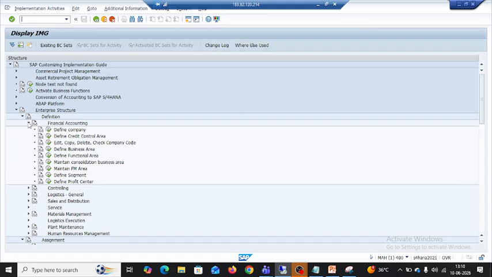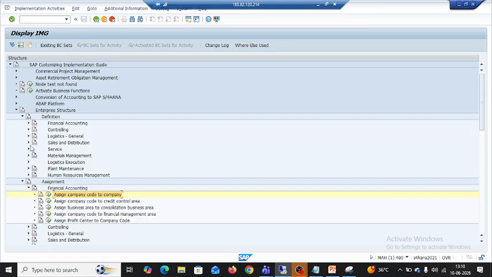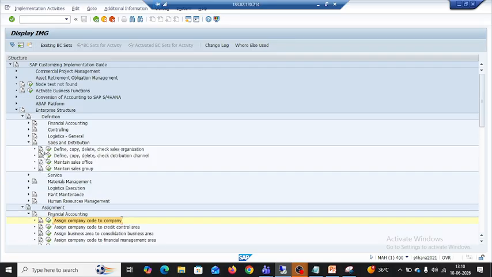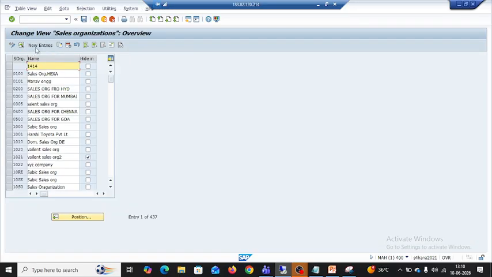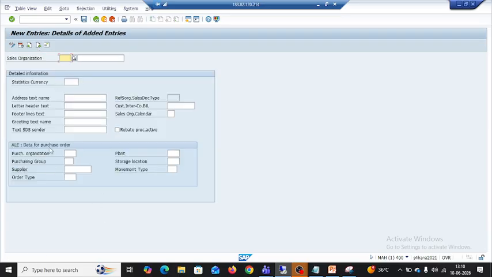Now sales organization. Then sales and distribution, define, copy, delete, check, and sales organization. We are defining a new sales organization, then we have to choose the define option and click on new entries. Here we have to give all the details. Suppose I want to create KFC 01, KFC 0 and KFC.